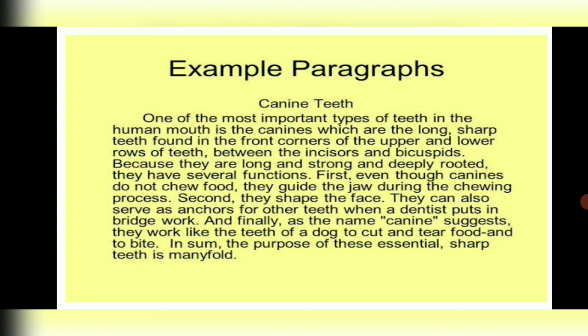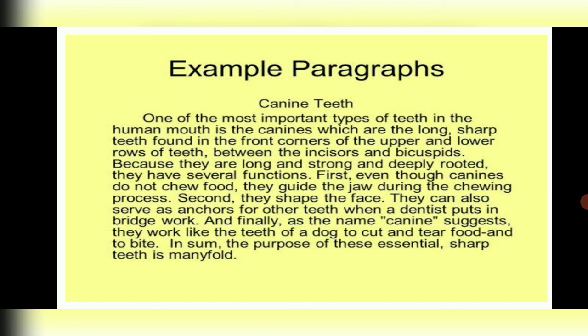First, even though canines do not chew food, they guide the jaw during the chewing process. Second, they shape the face. They can also serve as anchors for the other teeth when a dentist puts in bridge work. And finally, as the name canine suggests, they work like the teeth of a dog to cut and tear food and to bite. In sum, the purpose of these essential sharp teeth is manifold.